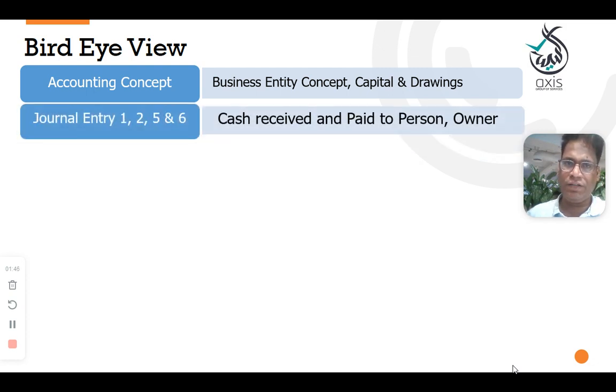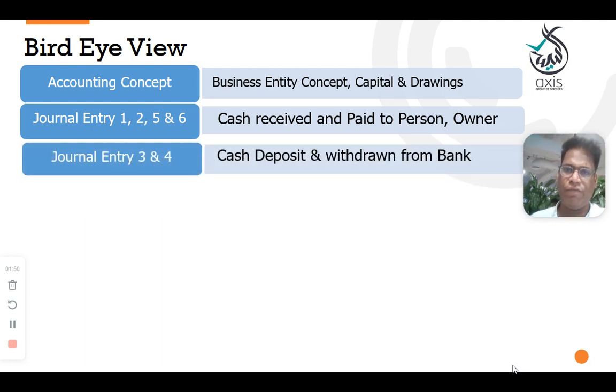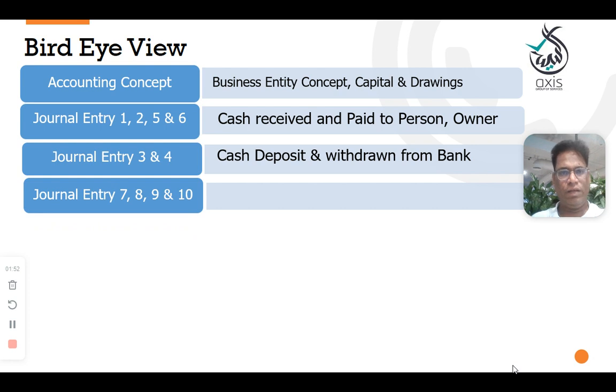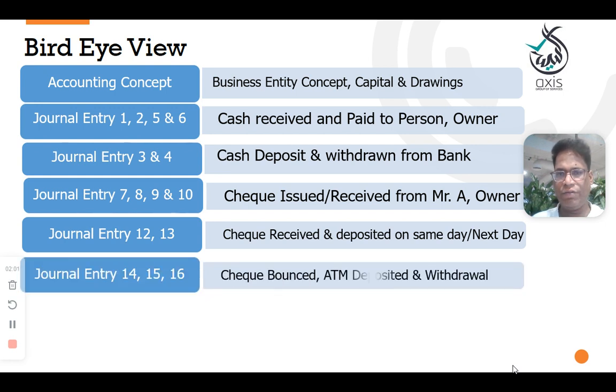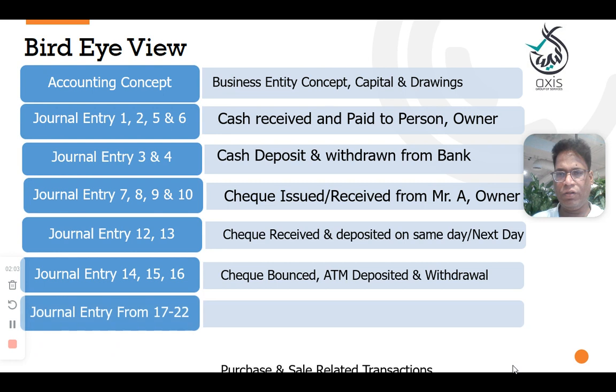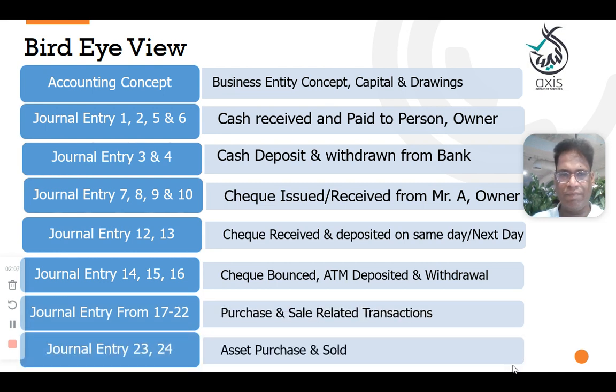Firstly, basic entity concept, capital and drawings, cash received and paid to a person and the owner, cash deposited and withdrawal from the bank, check issued or received from Mr. A, owner check received or deposited the same day or next day into the bank, check bounce, ATM deposit, withdrawal, purchase and sales related transactions, and entry number 23, the assets purchased and sold.